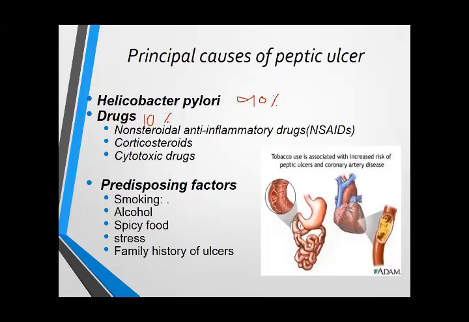This group of drugs disturbs the normal physiology of the GIT because it inhibits prostaglandin synthesis, and prostaglandin in the stomach decreases gastric acid secretion and increases mucus and bicarbonate secretion, which is a defensive mechanism.